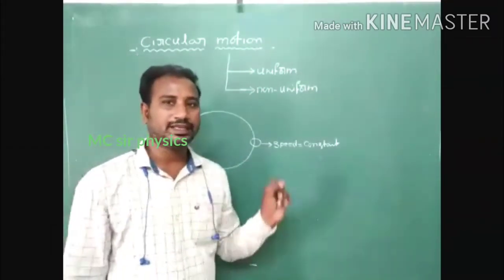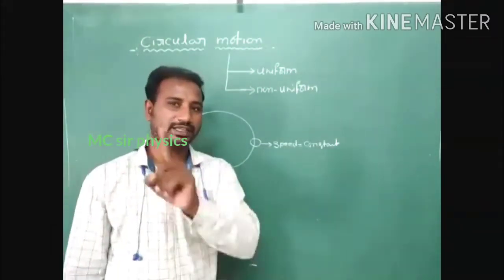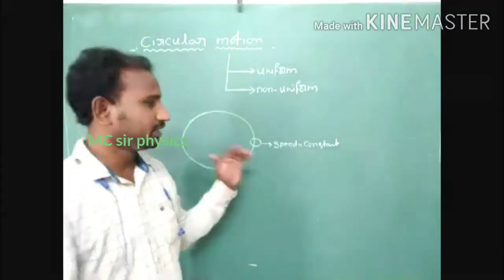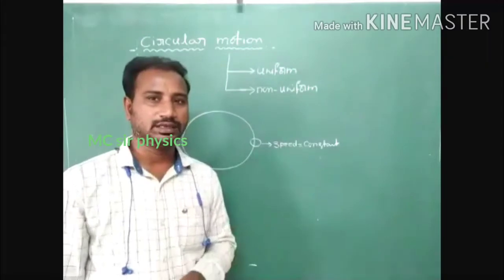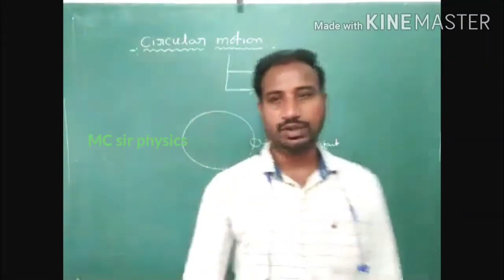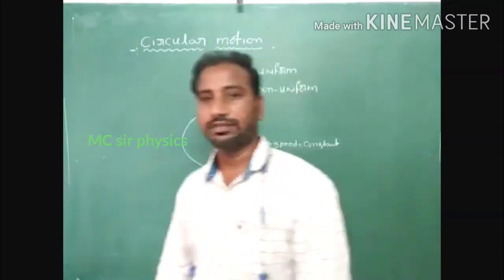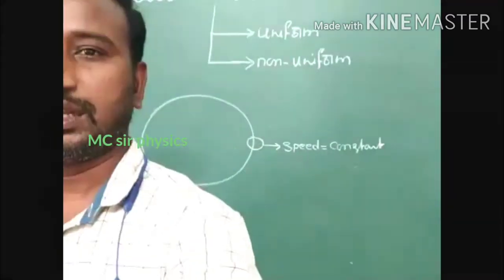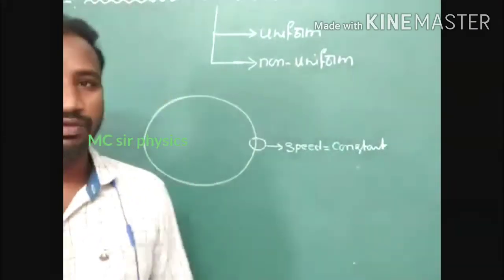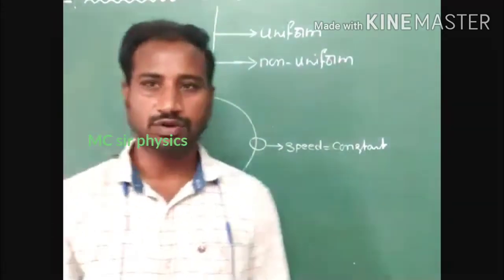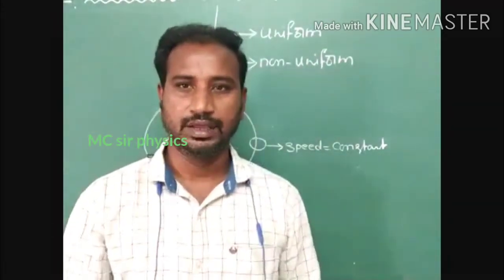If a body is moving with a constant speed in a circular path, it is called uniform circular motion. Okay, you have any doubt? Just identify that point.